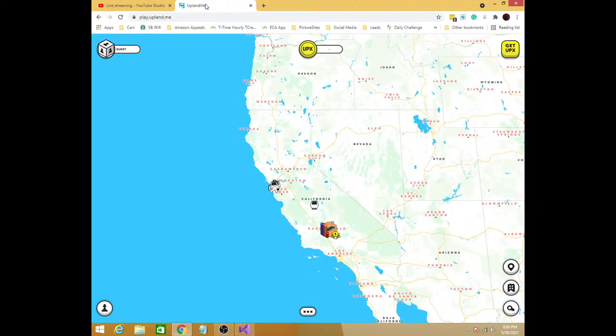I'm going to be working on a project. I've been playing a blockchain game called Upland.me, and it's a property trading game where people will buy and sell properties that exist in the real world, and there's lots of other exciting things coming.